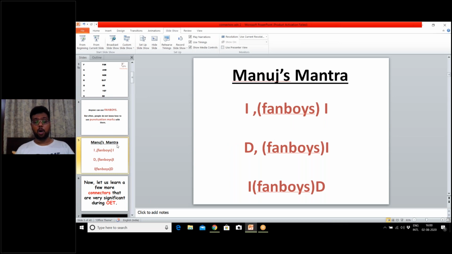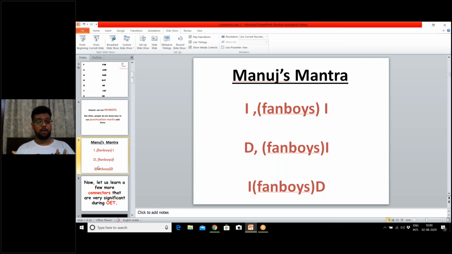The Manuj's mantra was: whenever you have an independent clause, place a comma in between. Whenever you have a dependent clause and an independent clause, put a comma in between. But whenever you have ID, that is an independent clause and a dependent clause, do not use a comma in between. Okay, this is clear to everyone.